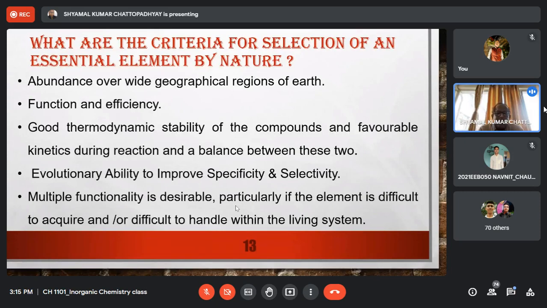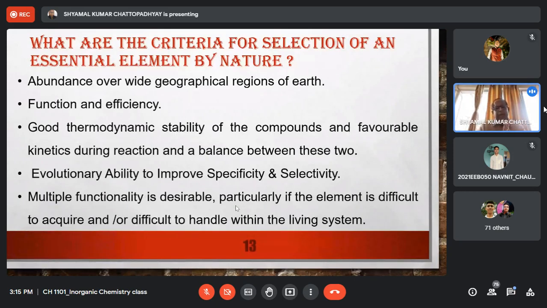That biological system will spend enormous resources for handling that particular element, but in return the biological system will demand that it will get multiple functionality from that element. So if an element is found to be difficult to handle in the biological system, then that element will be taken as an essential element provided it can do multiple functionality. Now, again, I shall explain later with the help of iron.